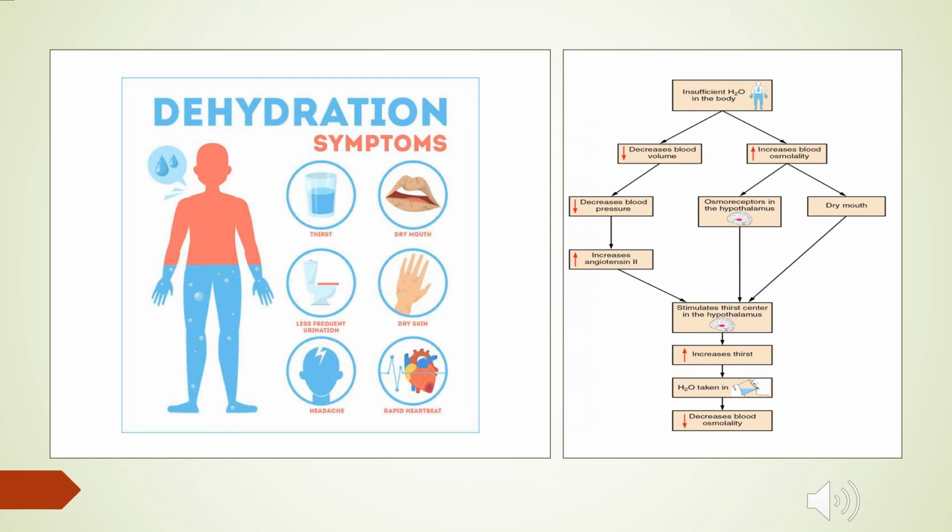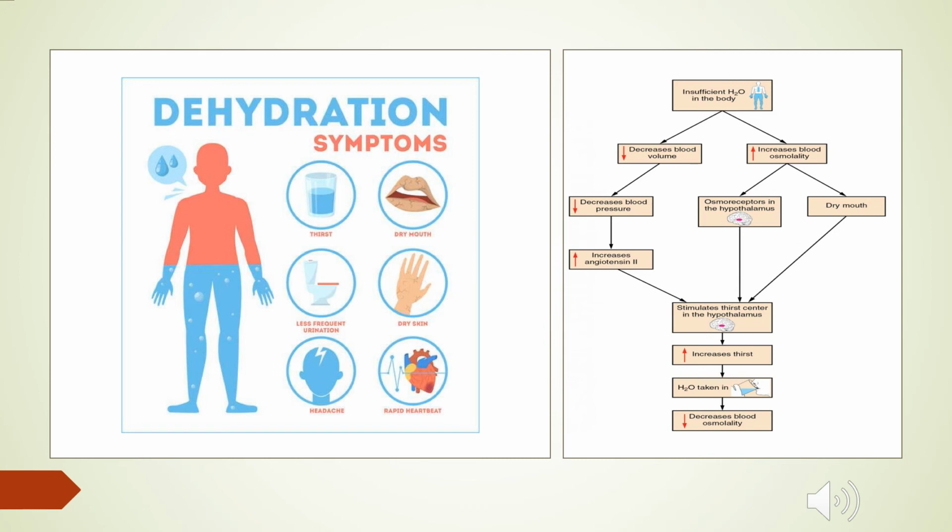So what happens is, when a person has loss or insufficient water in the body, the blood volume will decrease. When the blood volume decreases, the blood pressure will decrease. Whenever we have decreased blood pressure, in response, angiotensin II will be activated, which will cause an increase in blood pressure and activation of the thirst center.